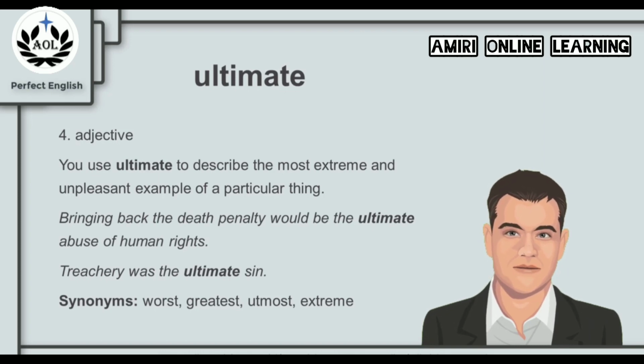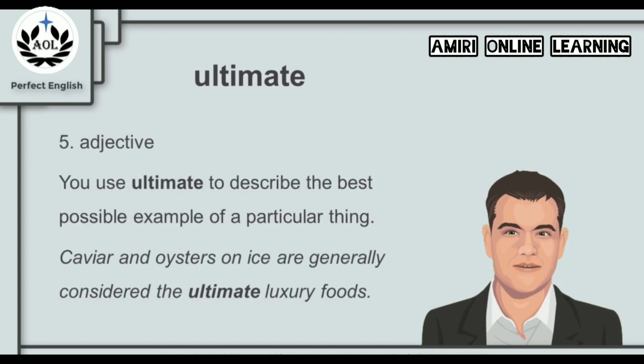And synonyms for ultimate in this context are the words worst, greatest, utmost, and extreme. We can also use ultimate to describe the best possible example of a particular thing. For example, caviar and oysters on ice are generally considered the ultimate luxury foods, which simply means the best.